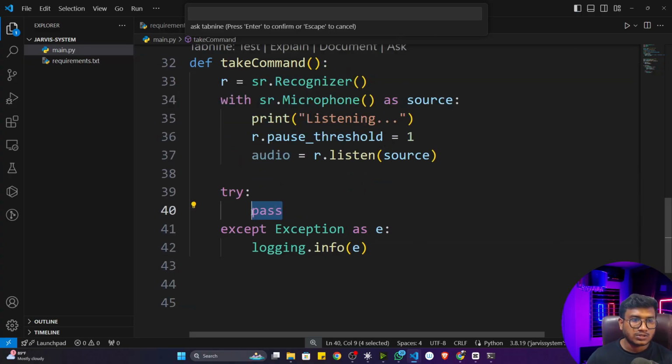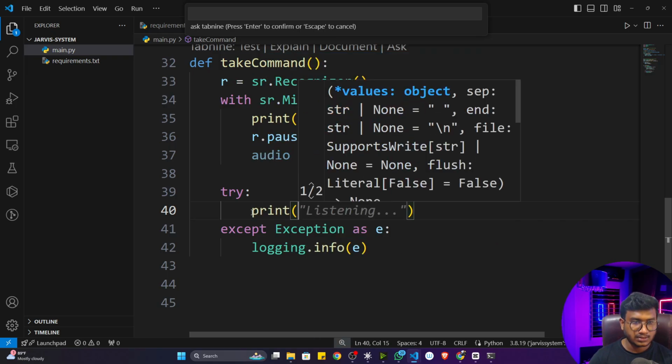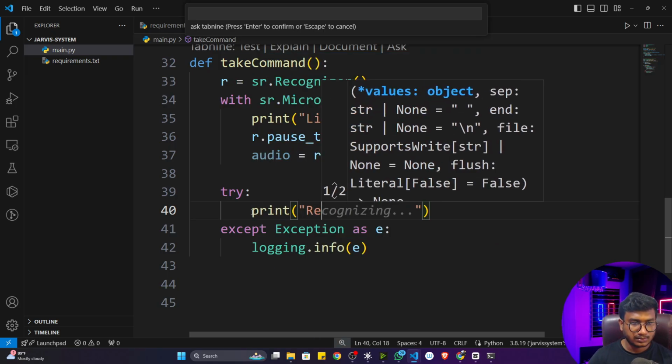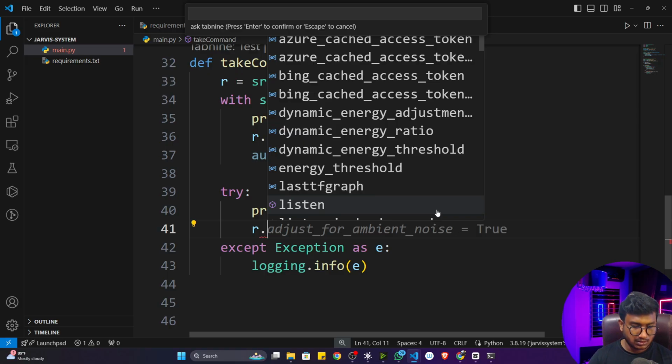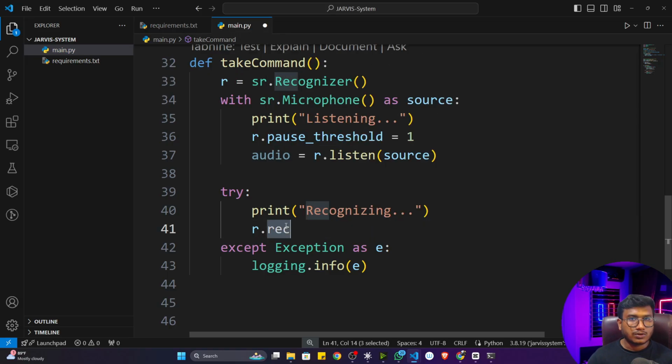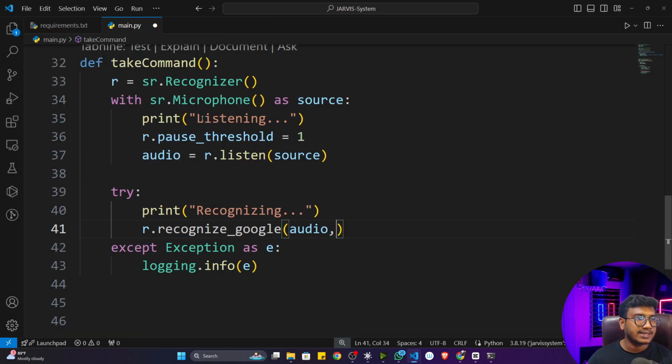Now inside try, first of all, I'll give a message, recognizing. Then I will call my Google API. So here I'll write r.recognize_google. With the help of the Google API, I want to recognize this voice. It will take the audio object you are getting, so I'll copy the audio and pass it here. And here you have to specify the language, that means the accent in which you will be speaking.